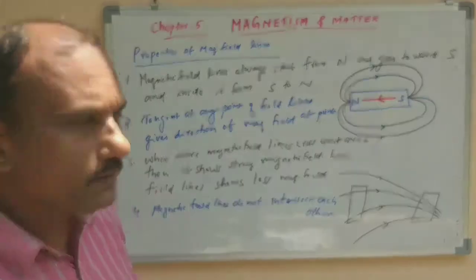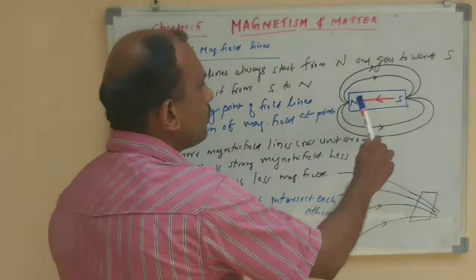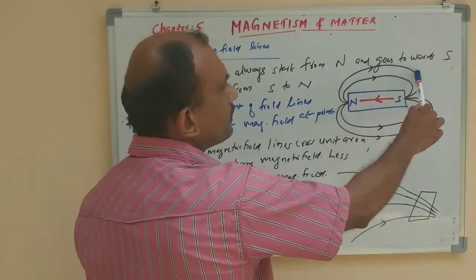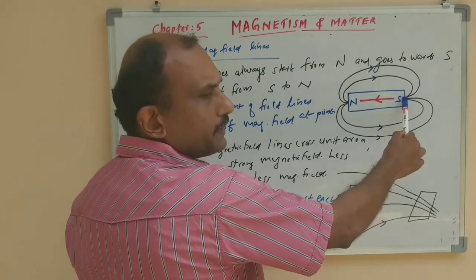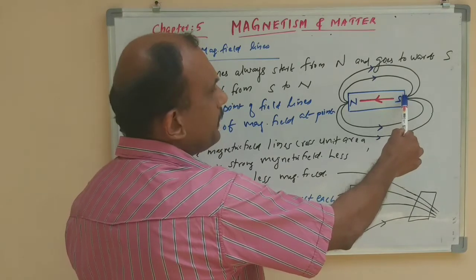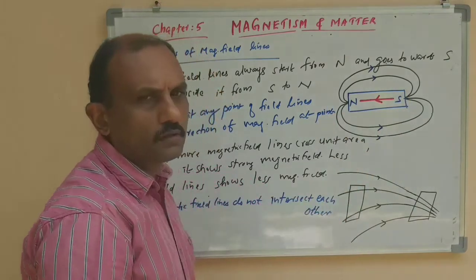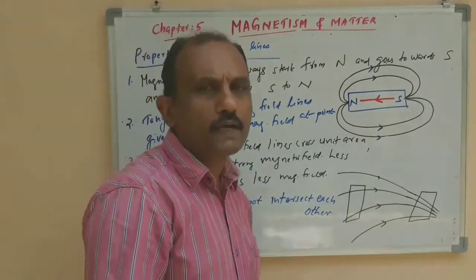Listen, this is our north pole, this is south pole. So all field lines start from north and reach here, and inside it will move from south to north. But that is not the case with electric field lines.